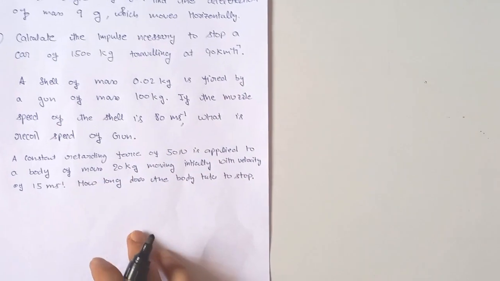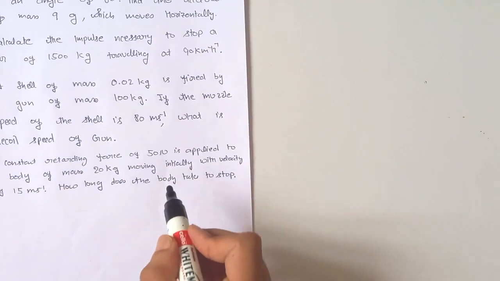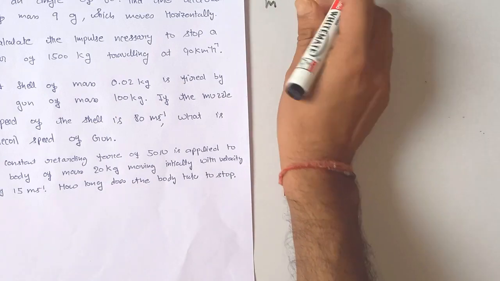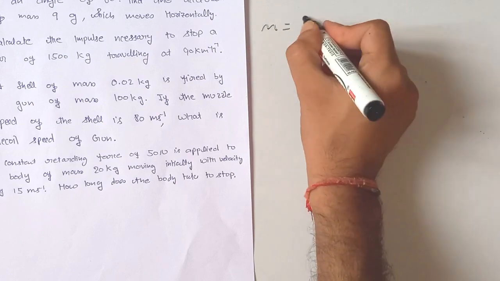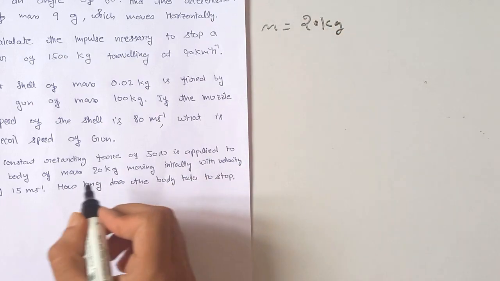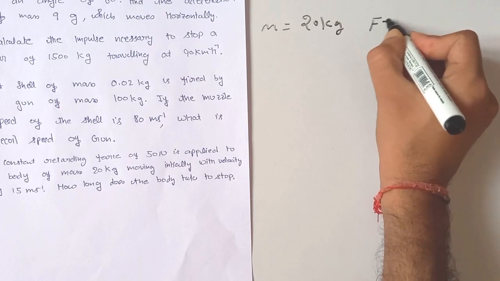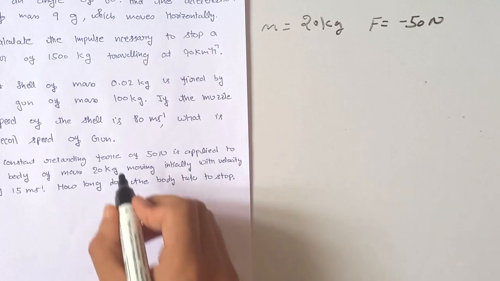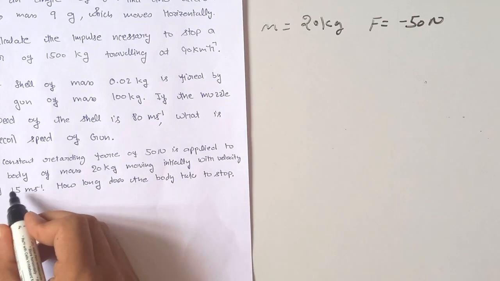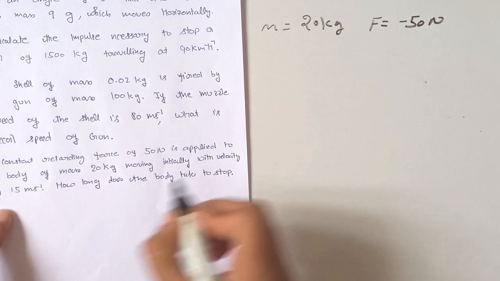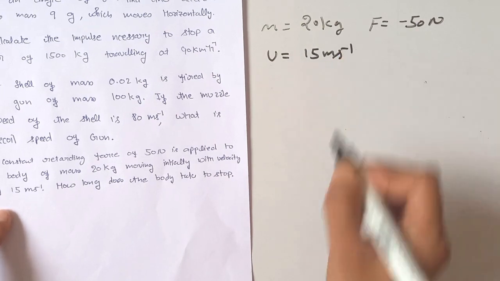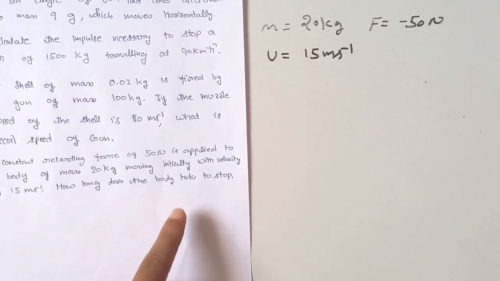Our fourth numerical is: a constant retarding force of 50 Newton is applied to a body of mass 20 kg. The mass of the body is 20 kg and the constant retarding force F is equal to minus 50. What is the minus sign here? The minus sign shows that it is a retarding force. The body is moving initially with a speed, let its initial velocity u be 15 meter per second. How long does the body take to stop?